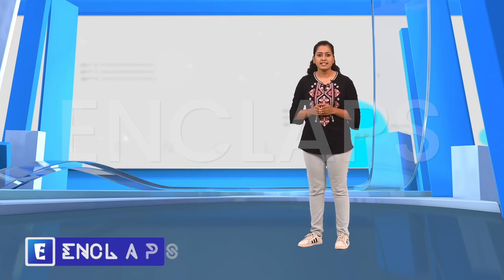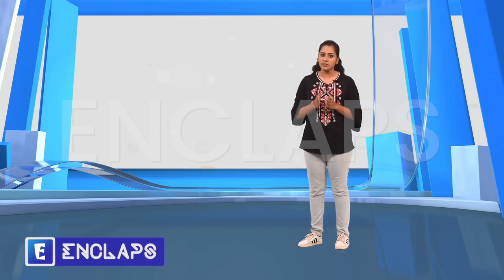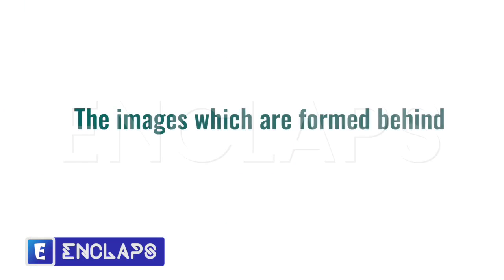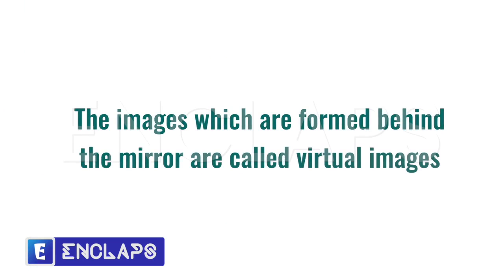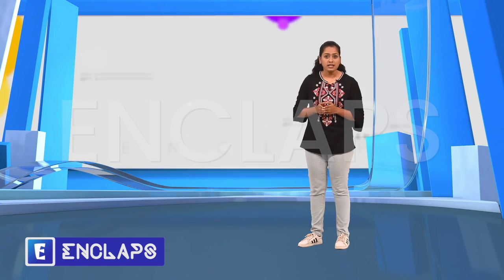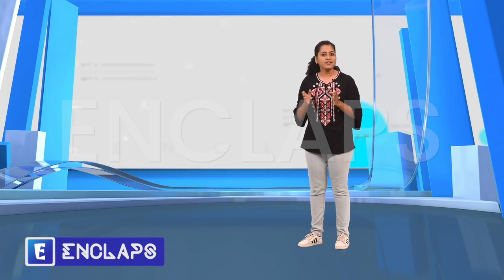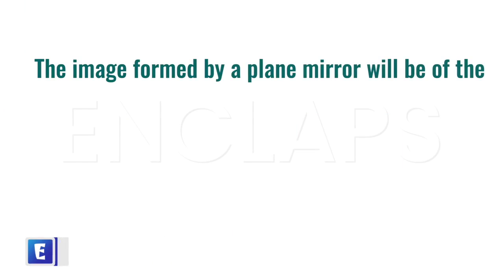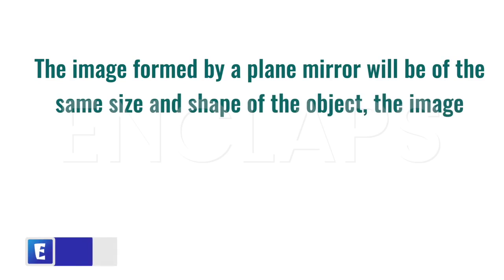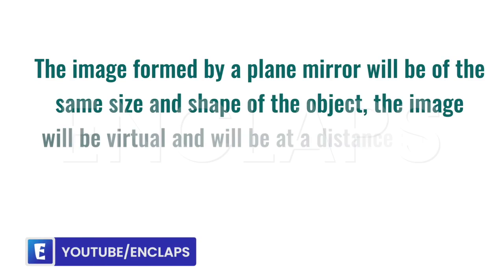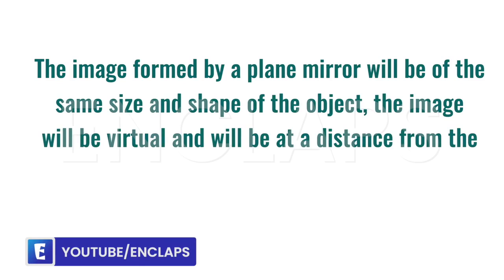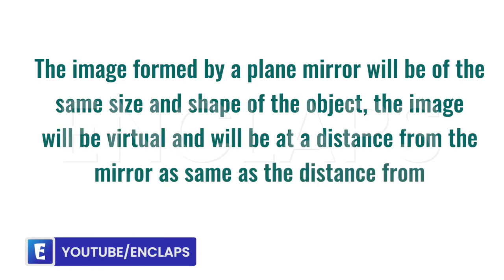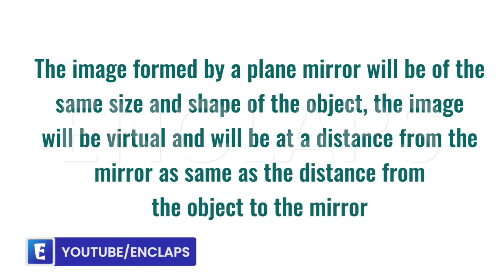We have seen that the image is formed behind the mirror. The images which are formed behind the mirror are called virtual images. So, the image formed here is a virtual image. So, what can we conclude from this? The image formed by a plane mirror will be of the same size and shape as the object. The image will be virtual and will be at a distance from the mirror the same as the distance from the object to the mirror.